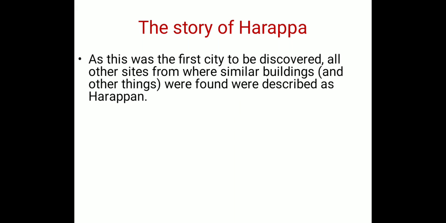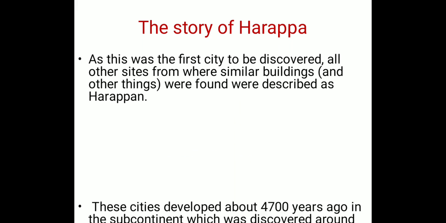All the other sites nearby, having buildings and things similar to this site, were called Harappan.